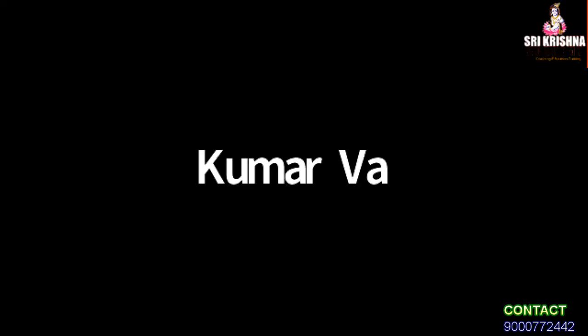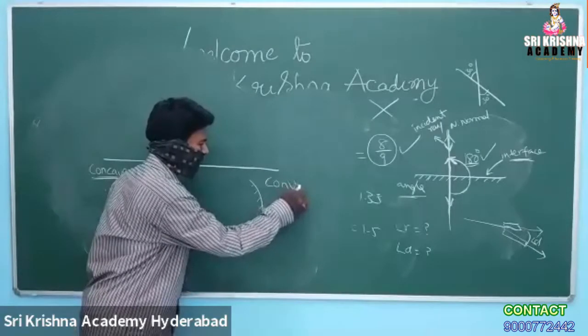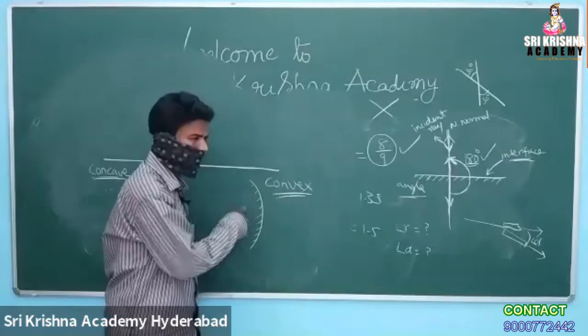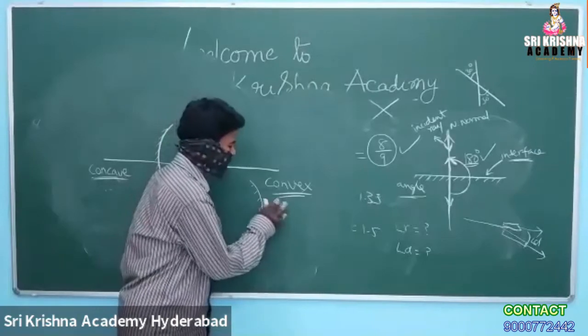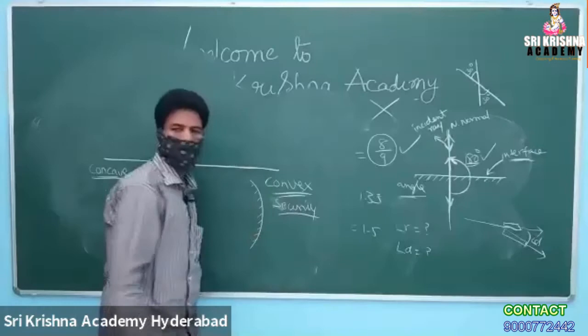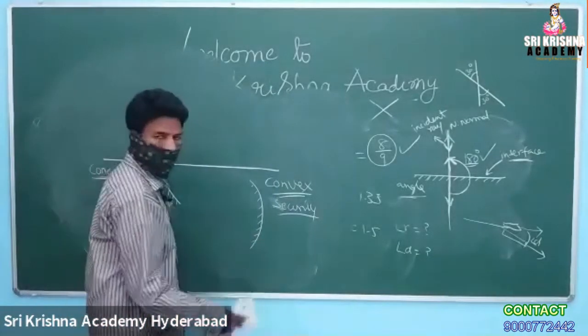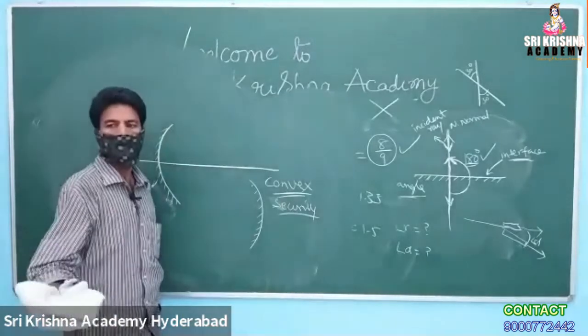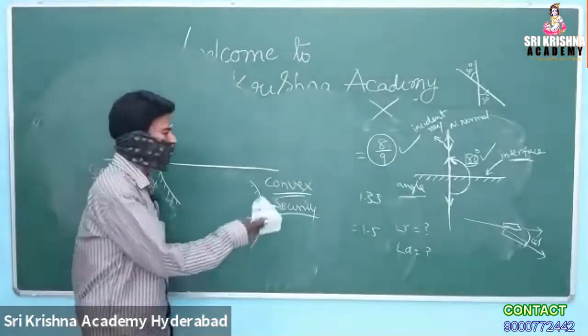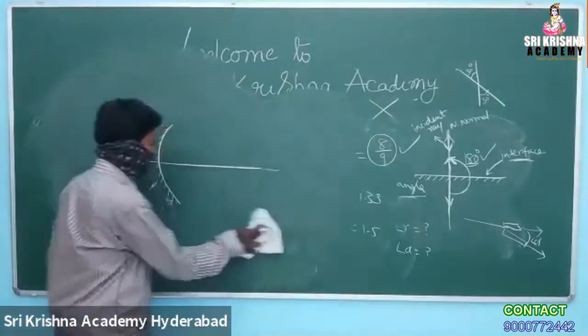What about the convex application? What is your answer? Rear view mirror of vehicles. That's very good. Rear view, and one more answer. Security mirrors. Very good. Security and rear view mirrors. Okay. So the first one is security mirror at ATM centers or shopping malls. Okay. Second one is rear view mirrors in automobile vehicles.